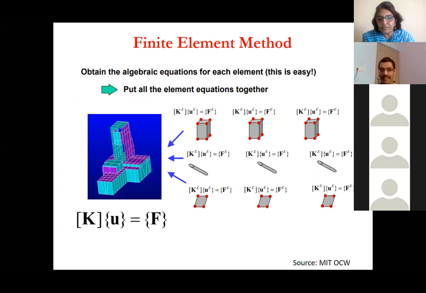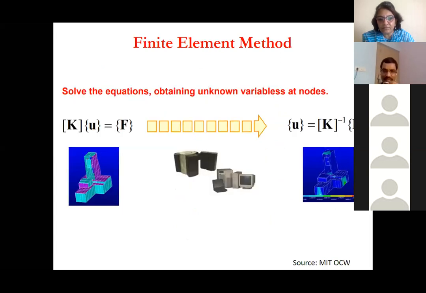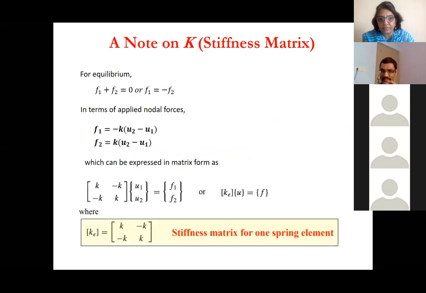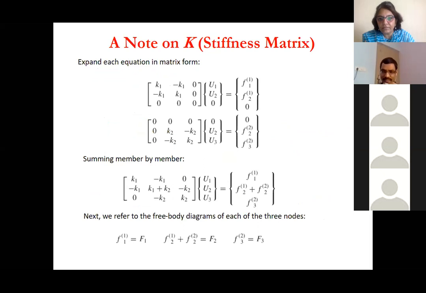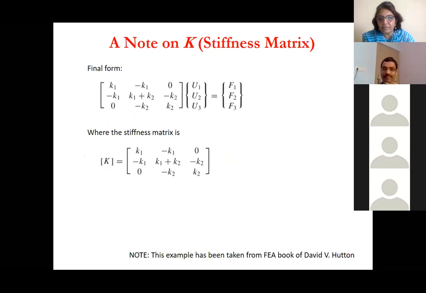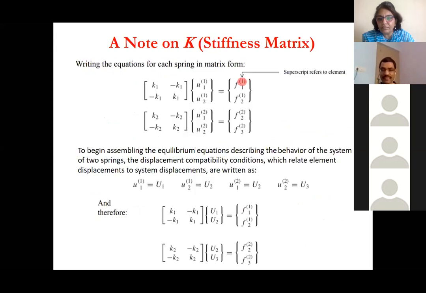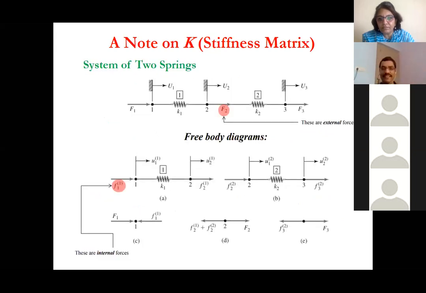Of course, the more the number of elements, the more accurate the results are, but there is a trade-off because it will consume more computational resources, which I will talk about later. So far I think it's clear how it works. Now I have not gone through the numerical problems, because there were already a lot of equations. Both these examples have been taken from an FEA book by David V. Hutton.